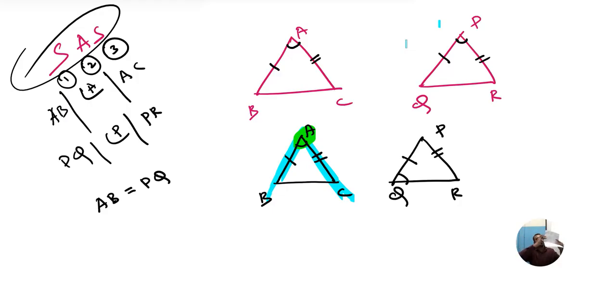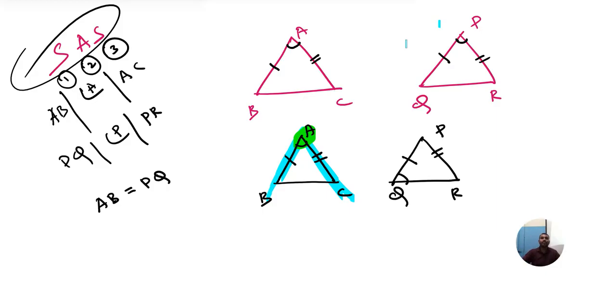Between these two sides, one angle is formed. Even here it formed the same angle. Now my figure is like this. This is my side, this is my side, this is my angle, this is my side. Side, angle, side.